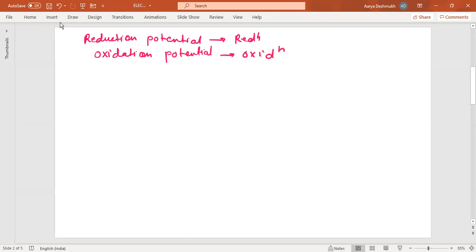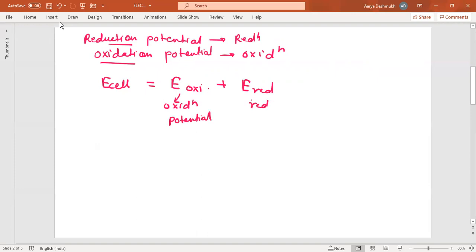Cell potential, or the EMF, that is electromotive force, is the addition of these potentials, that is oxidation potential and reduction potential. So you can write E cell equals E oxidation plus E reduction. So this is your oxidation potential and this is the reduction potential.